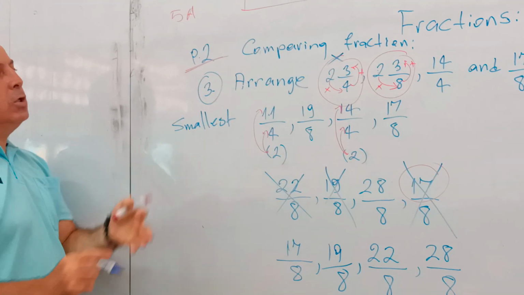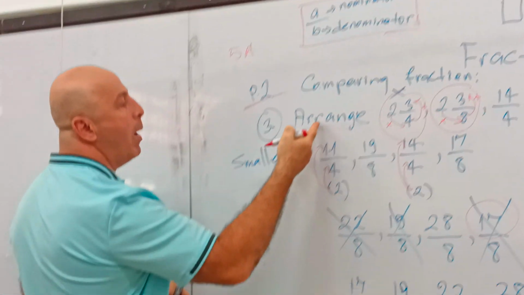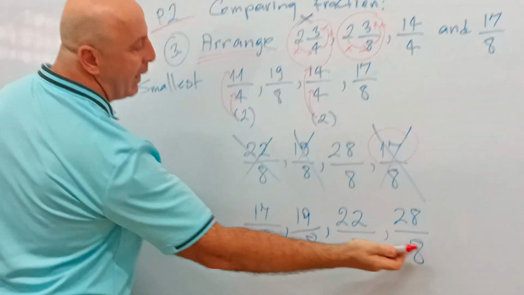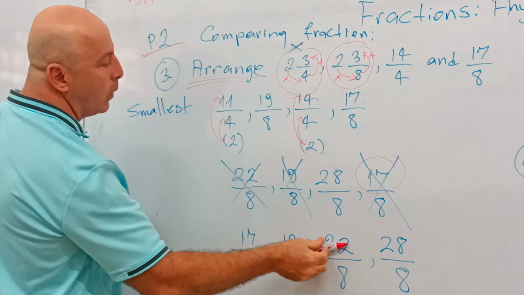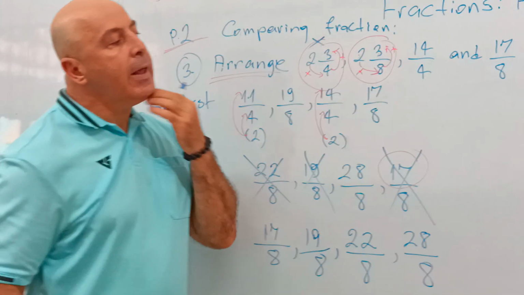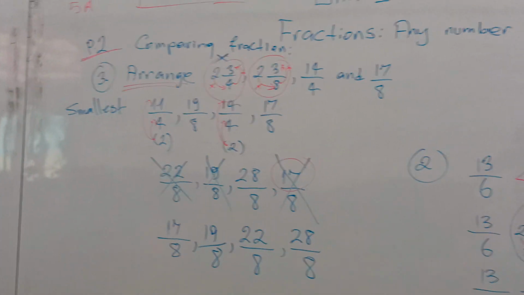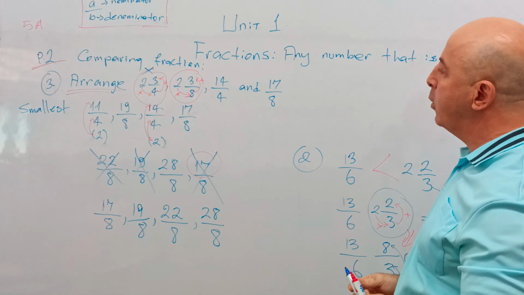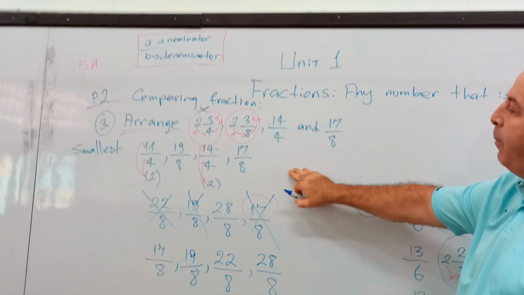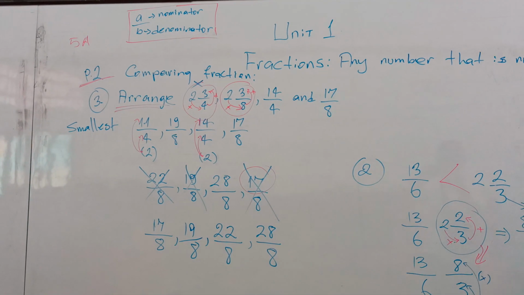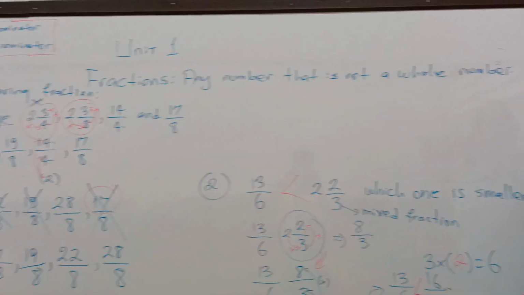Now I arrange my fractions from smallest to the biggest. 17, 19, 22, 28. Take a note, please. I will explain this again. I know this one is a little difficult, but if you go step by step, then it's okay. We follow the same steps. Maybe this one is finished. I will erase this.